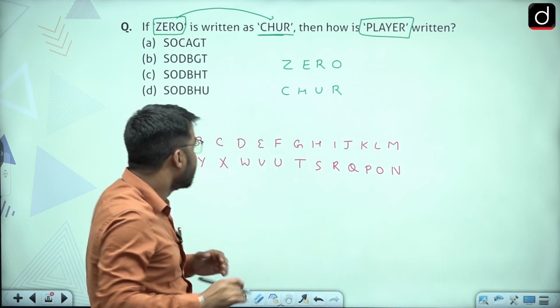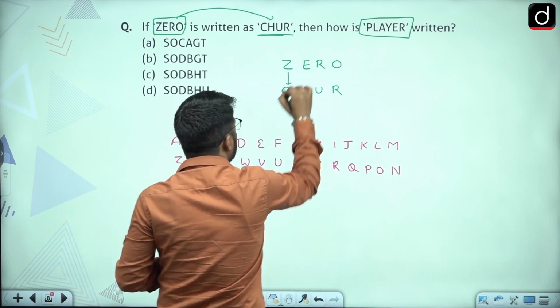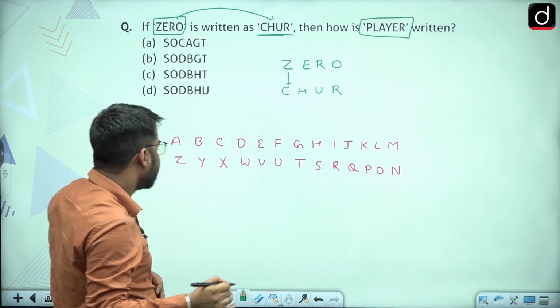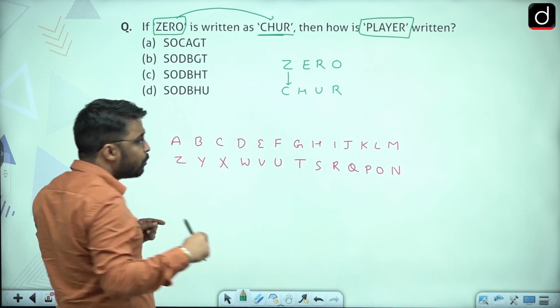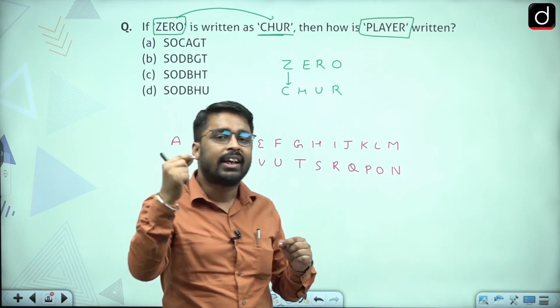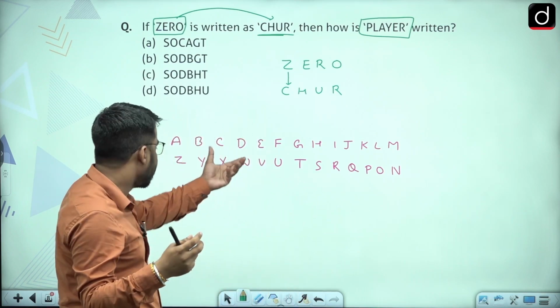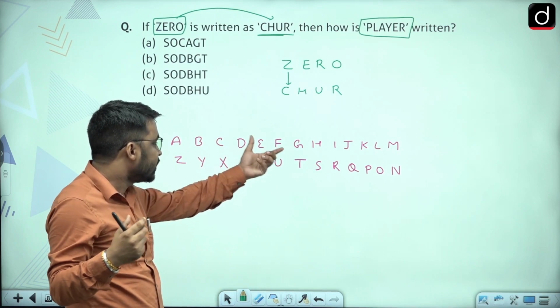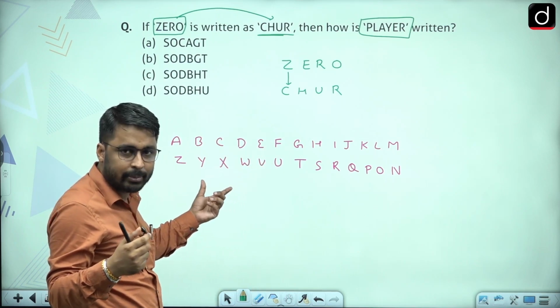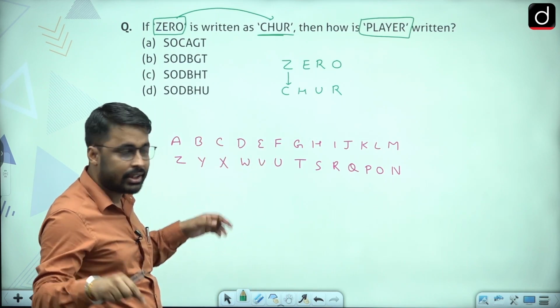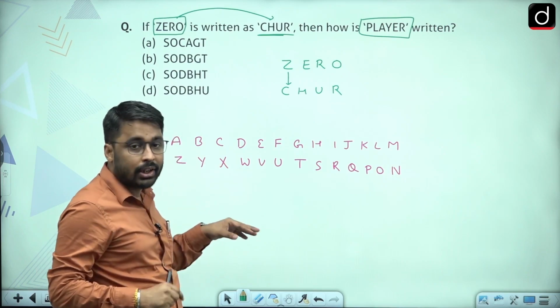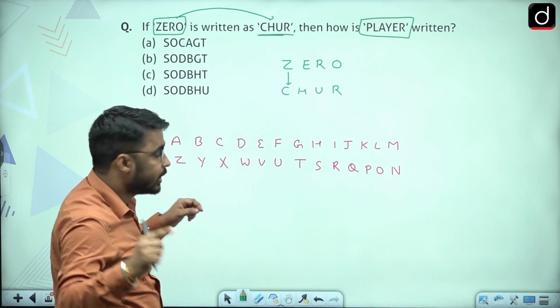Now suppose Z was coded as C. In my ABCD, in this writing format, I'm going to find the gap between Z and C. Now see, in your exam also, in the rough space, you can write ABCD in this pattern, but write it in a very neat and clean space, so that you don't get confused. Now we are going to find the gap between the letters Z and C.